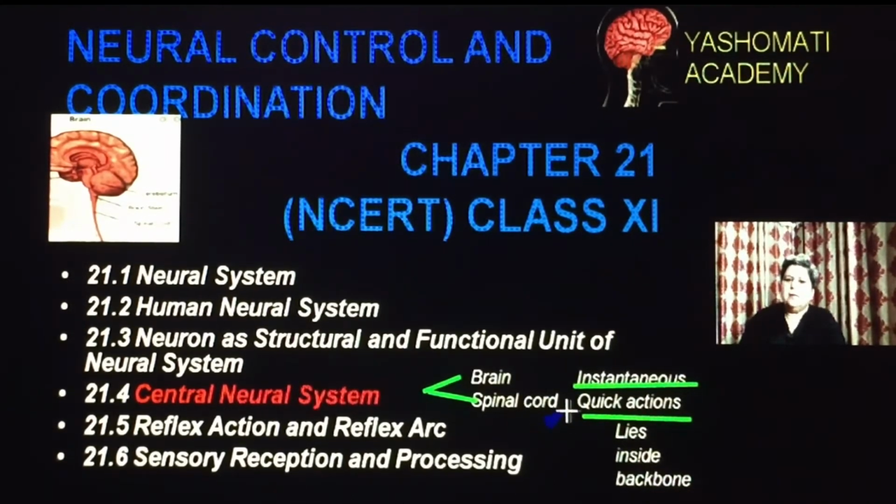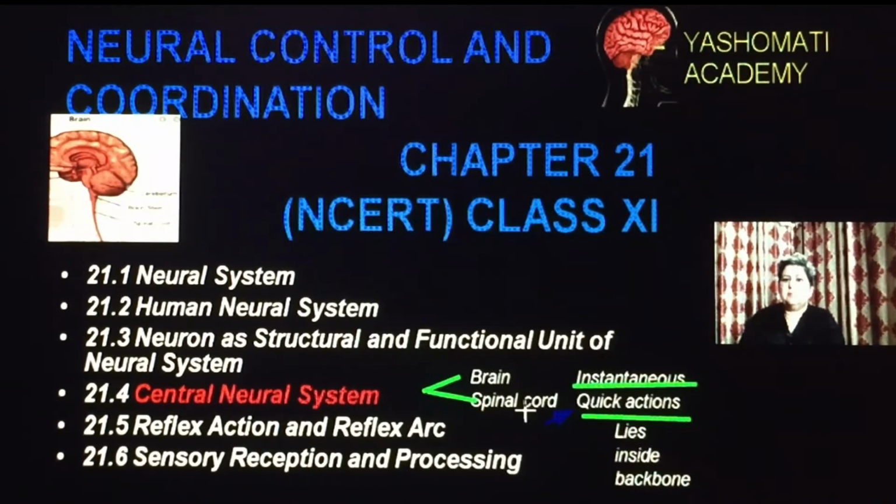That is the important function: the spinal cord helps in taking instantaneous and quick action. Whereas the brain takes those functions where thinking, reasoning and memory are required. Those functions are done by the brain. So here we can understand that the brain has certain differentiated functions and the spinal cord has slightly different functions.